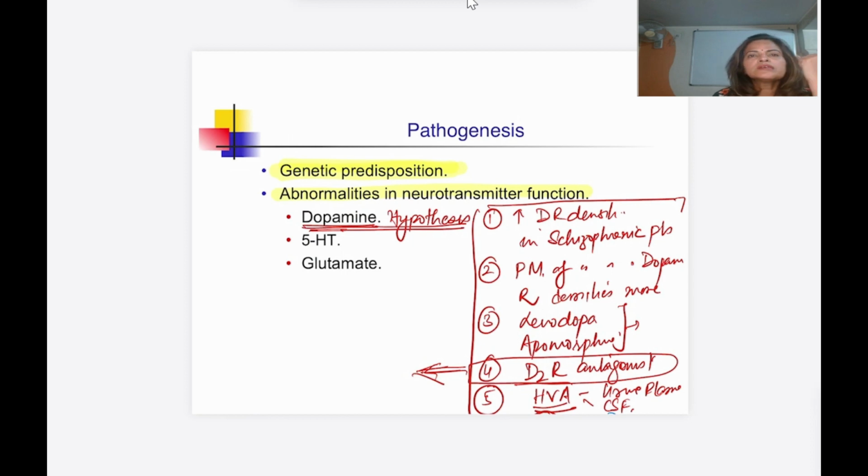Then another thing is that a few antipsychotic drugs are effective in the treatment of psychosis, but they do not act by blocking the D2 receptor. That means some other receptors are also involved in the pathogenesis of psychosis or schizophrenia. So what is the other? That is 5-HT. So the second one is the 5-HT hypothesis. What does the 5-HT hypothesis say?